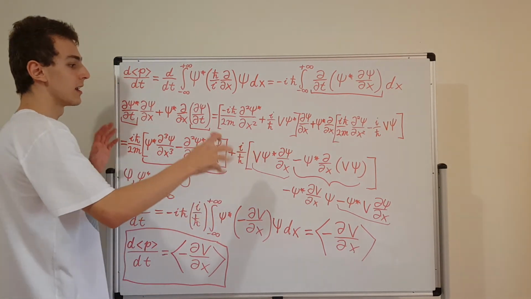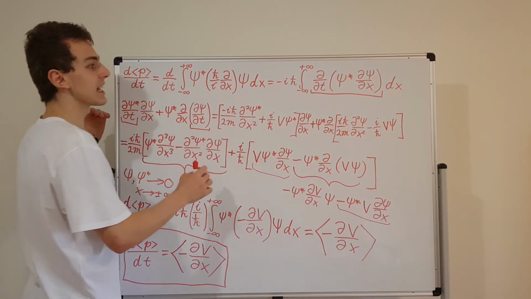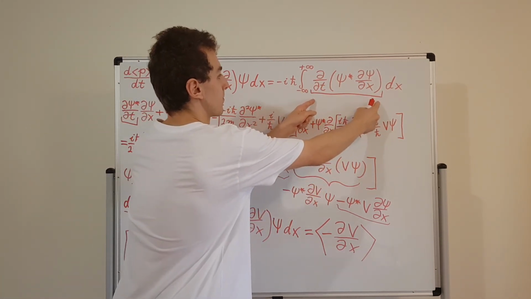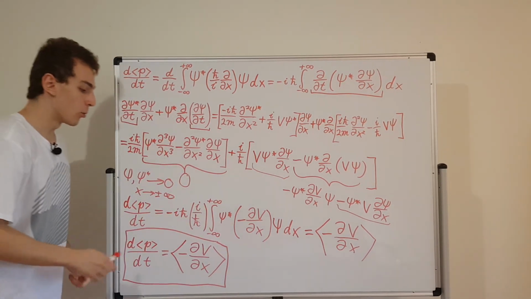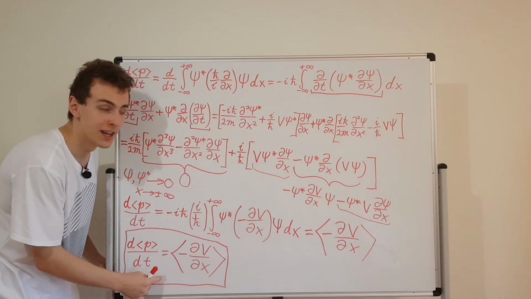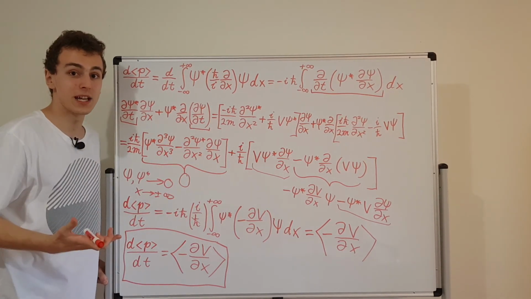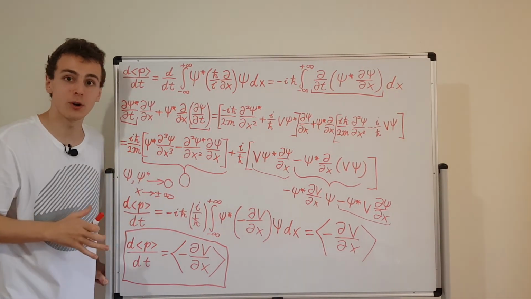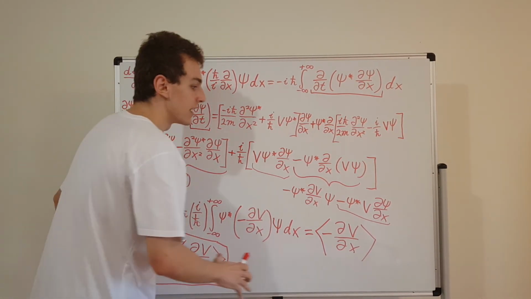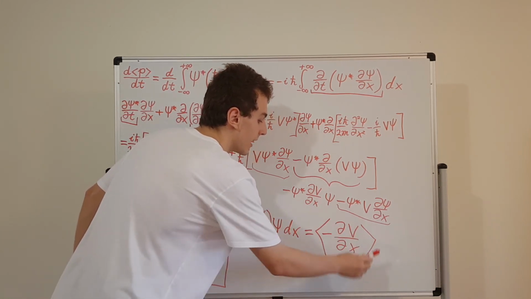So all of this business over here, everything in between here and here, this fits inside of the integral. So all of this stuff is actually equivalent to this. So that's the important takeaway message. We can actually use all of this quantum business to get Newtonian mechanics. Now, try and do this derivation by yourself and see if you can maybe do some different steps. Try and do some different tricks with integration by parts. Or try some other tricks with integrals and see if you can get this term to disappear and cancel out all these other terms so you can just get this expectation value at the end.